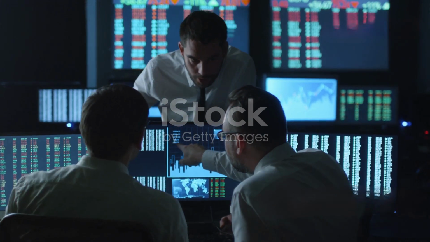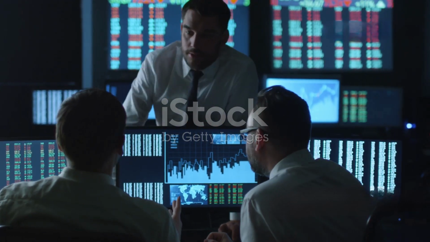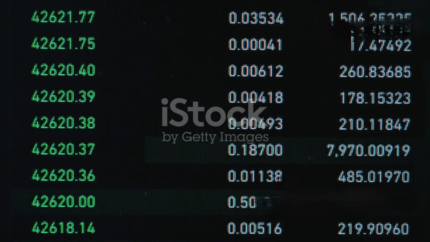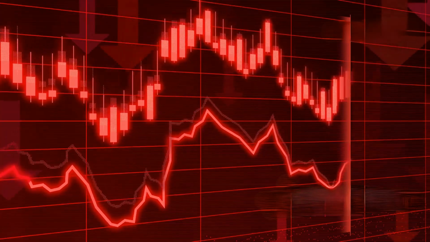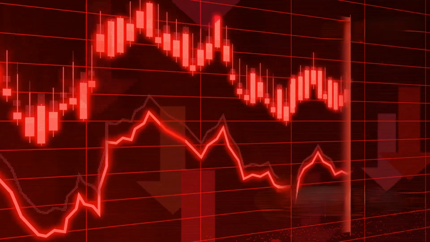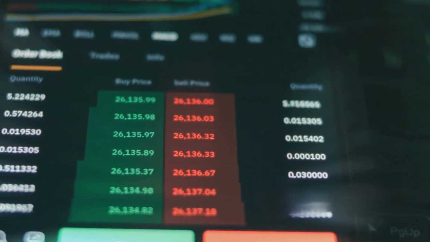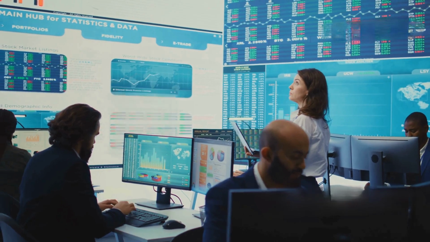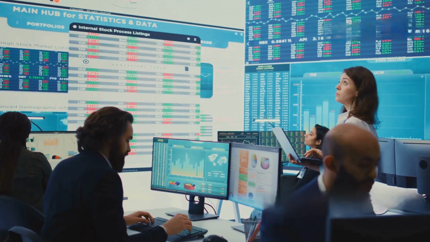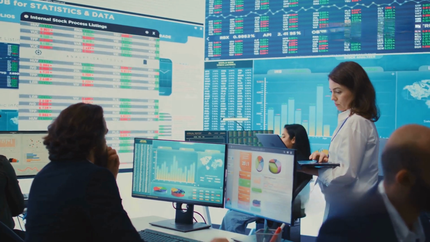For global investors, election years present both risks and opportunities. In the short term, expect volatility. Stocks may dip one day and surge the next depending on election news. But with volatility comes opportunity. Savvy investors can buy during dips or target sectors likely to benefit from new policies.